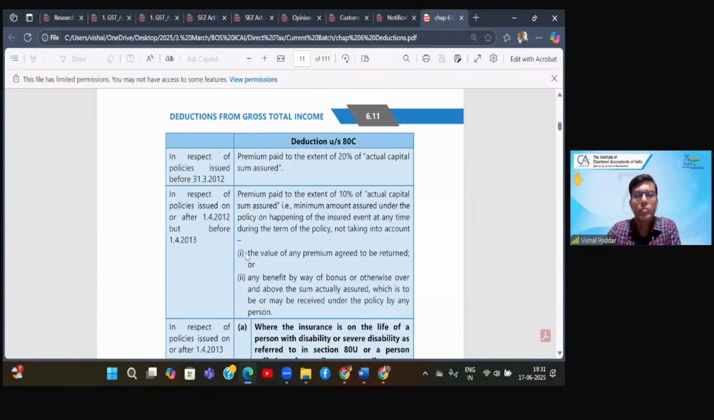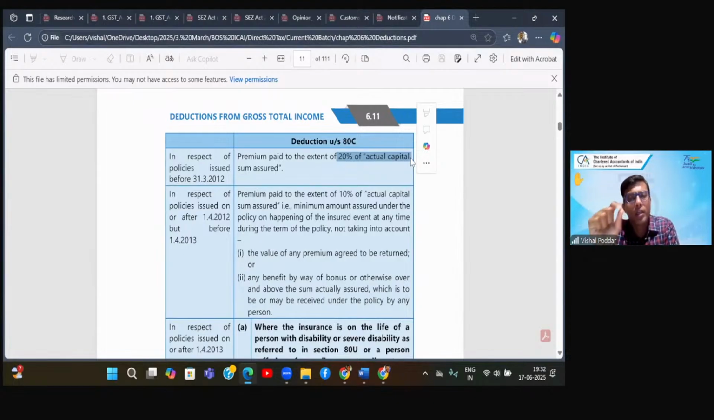Now, remember this date. The date is 31st of March 2012 or 1st April 2012, whatever. If you had taken the policy up to 31st March 2012, which is continuing even today because life insurance policies can run for 20-25 years, then you are eligible for deduction of the premium which can be up to 20% of your policy amount. So see, every year we pay premium. That premium is your investment. That is what is eligible under 80C.